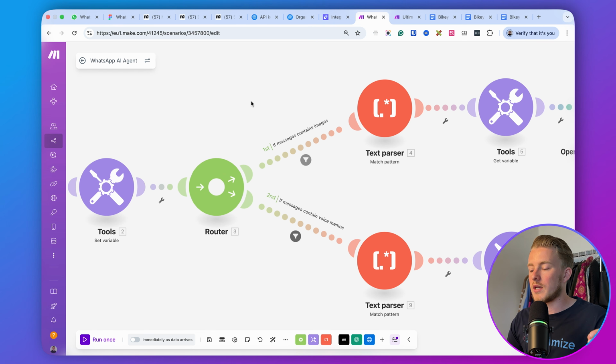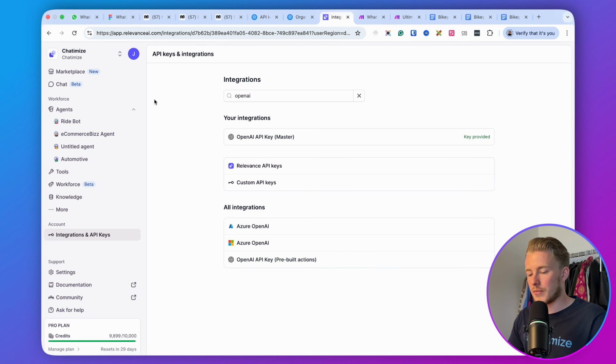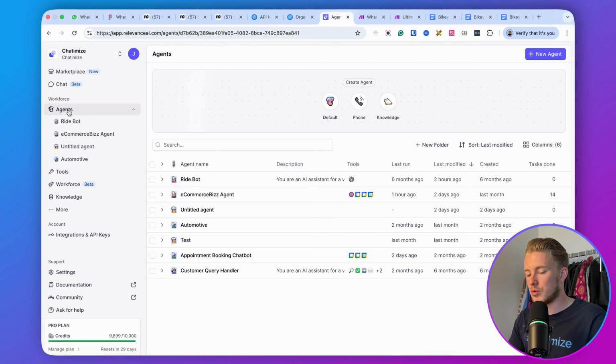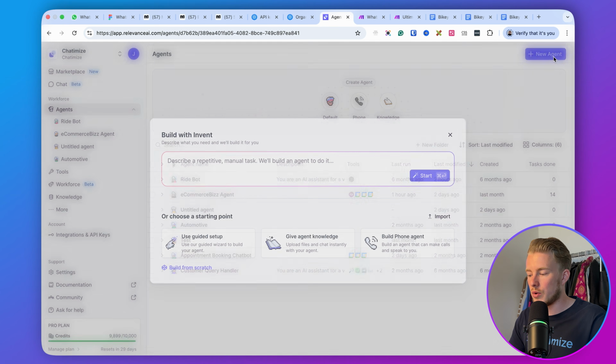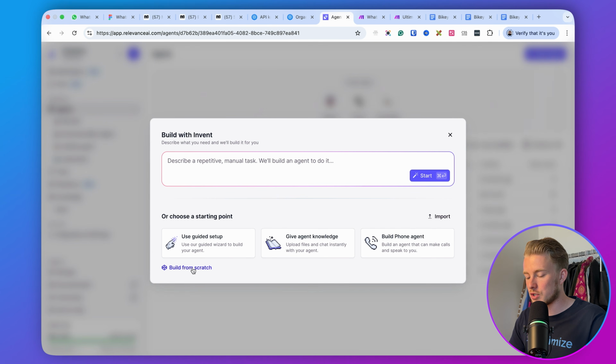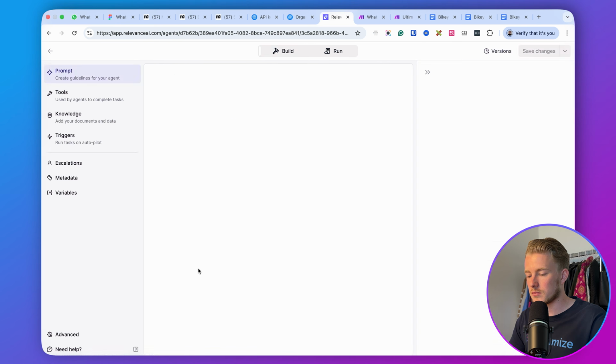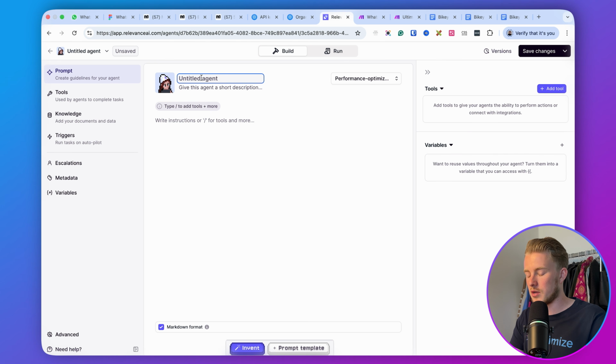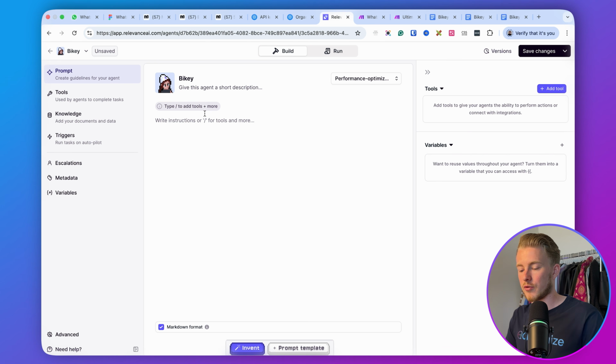And before we can do that, we first need to set up our Relevance AI agent, right? So if we go to Relevance AI, what we can do is we can go to agents and then click on new agent. And I will just click here on build from scratch. And I will call this agent Bikey because it's for Bikey. And then the first thing that we can do is we can add a prompt, right? So I already created a prompt for this.